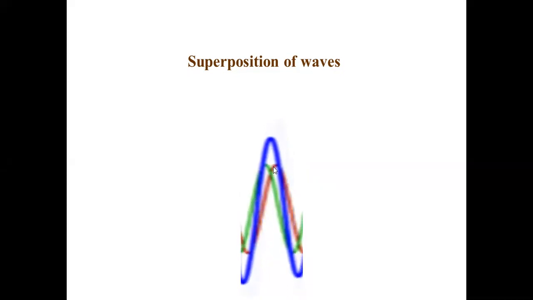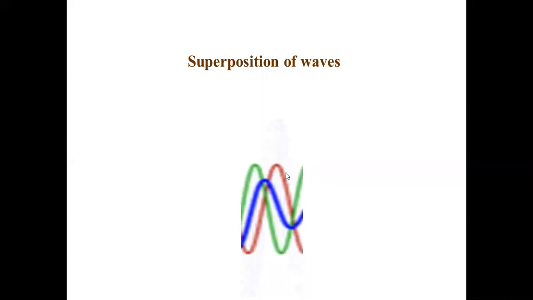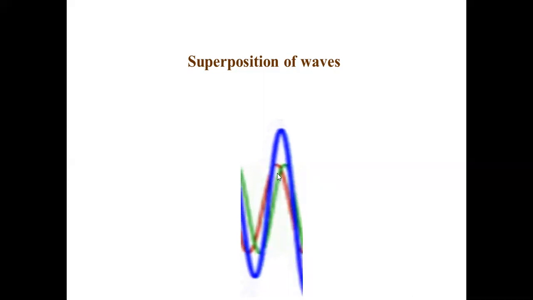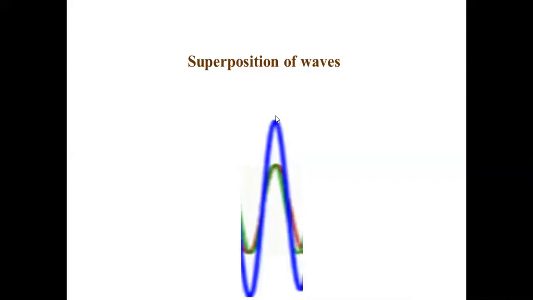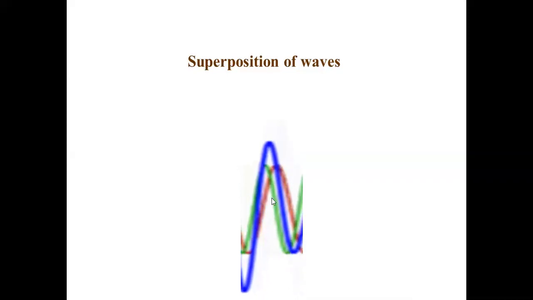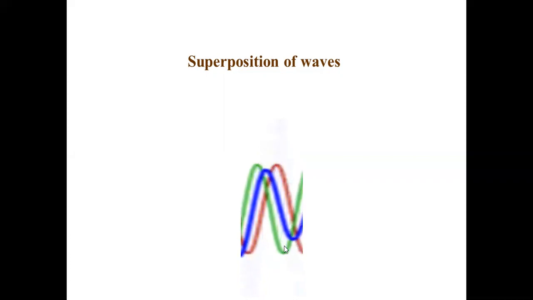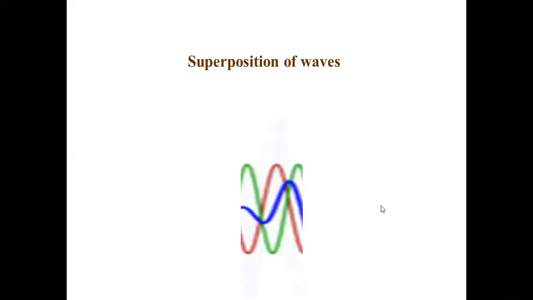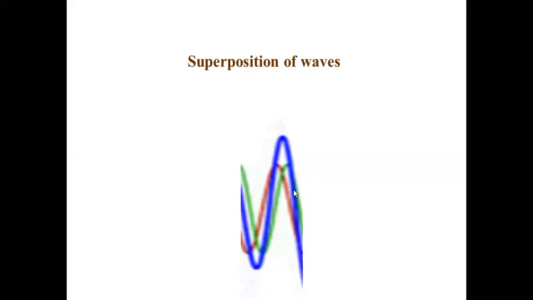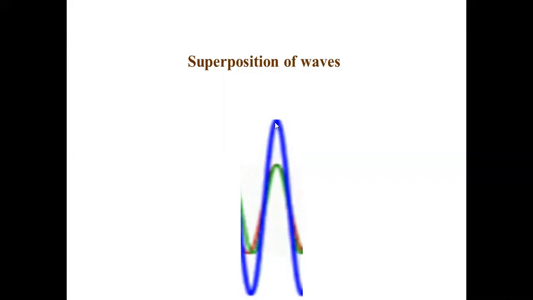Suppose green and red waves superpose with each other. Now you see, yes, they have superposed. Now you get maximum blue wave. When the crest of red falls on the trough, you don't have a blue wave at all. The blue wave becomes zero. So when crest falls on crest, maximum blue wave.